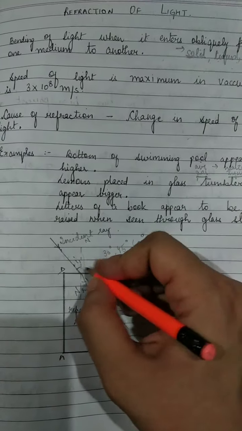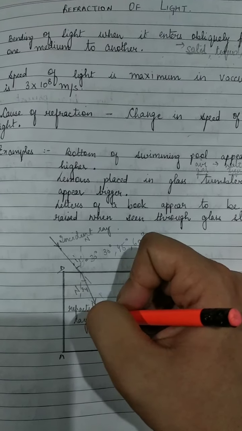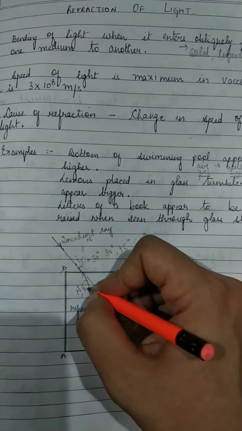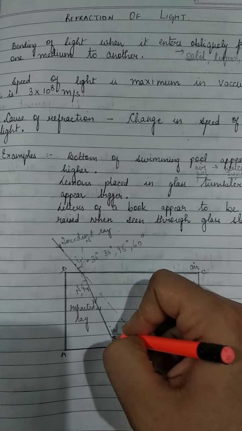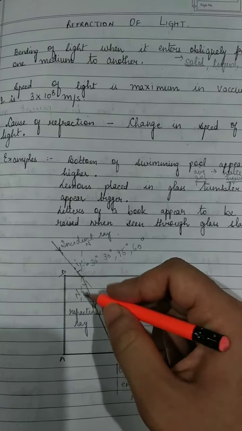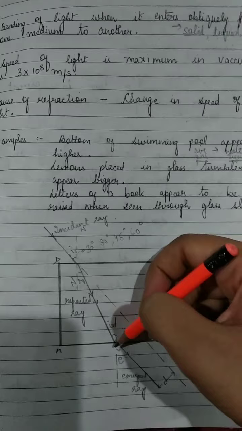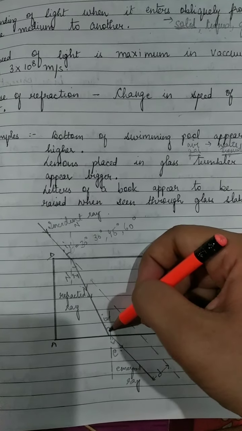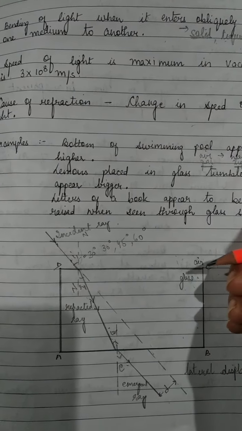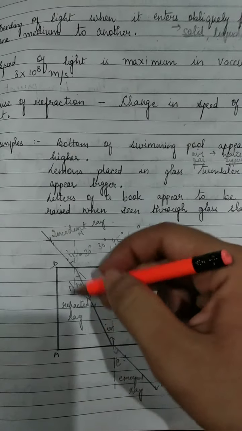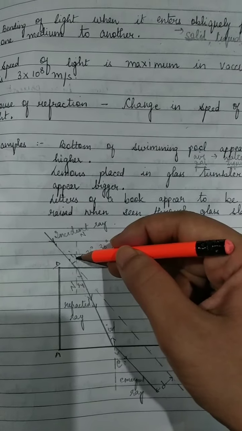Here, if I1 is, for example, 30 degrees, I told you that this light ray will bend towards the normal, so obviously this R1 will be lesser than I1, right? Now this R1 and the incident angle on the other interface would be the same, because they are alternate angles, right? And for this particular ray, which is known as the emergent ray, this angle would be somewhat greater than this particular angle, right? So we usually observe that angle I and angle E are almost the same in this case. However, angle R is less than angle I, right?